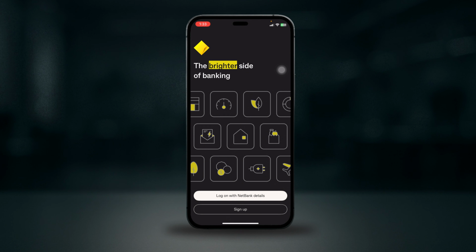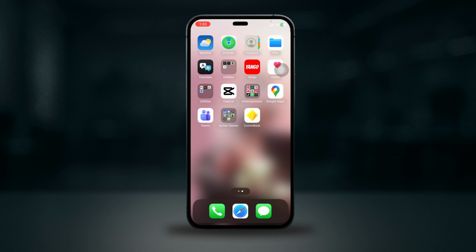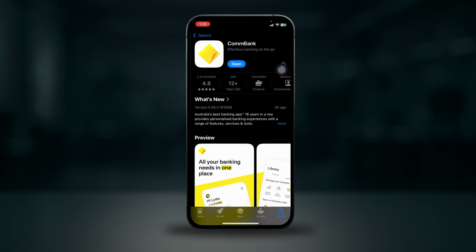If the loading screen still does not move, go ahead and long press on the app icon, remove app, then delete the app. After deleting it, go to the App Store, search for the CommBank app and reinstall it. Then it will remove any damaged files, and that's it.